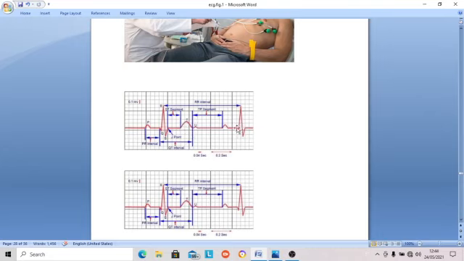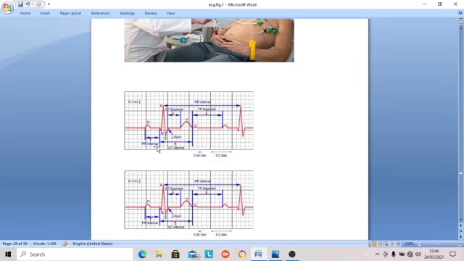In the same way, here the R wave, you can see 1, 2, 3, 4, 5, 6, more than 0.6 millivolt is the height of the R wave. So you can measure this. Duration we want to measure with the help of 0.04 second in the smallest square.